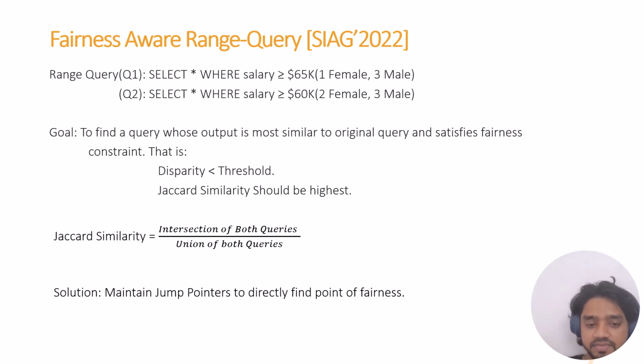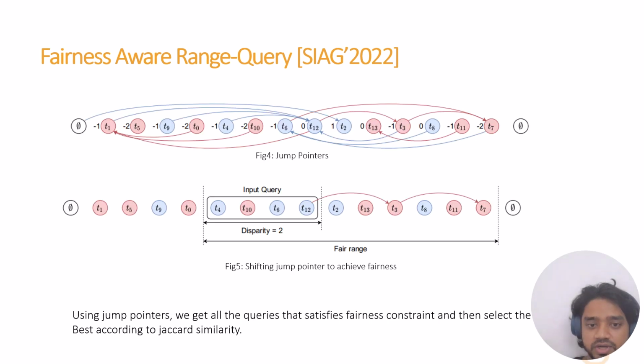So what is Jaccard similarity? Jaccard similarity is the common part between the original and new query versus the union of both queries. And to achieve this, we use jump pointers. Jump pointers are basically like, if we want two more females, then we do not need to scan all the data.